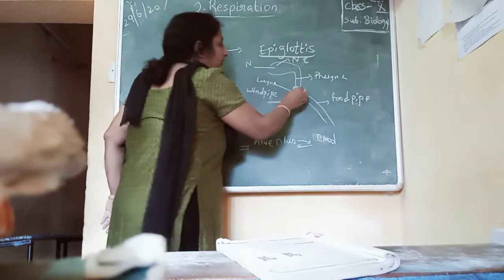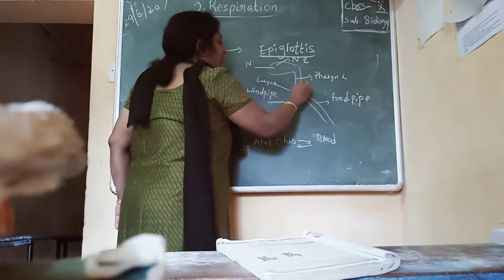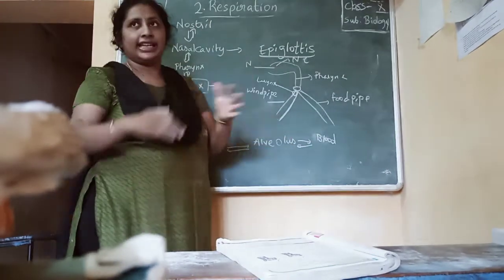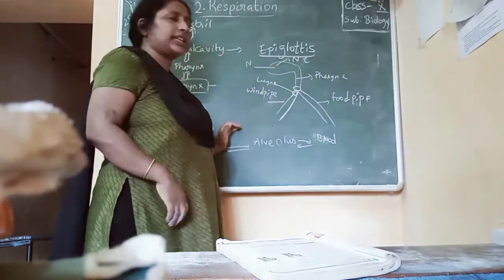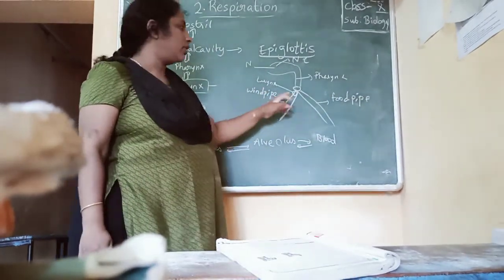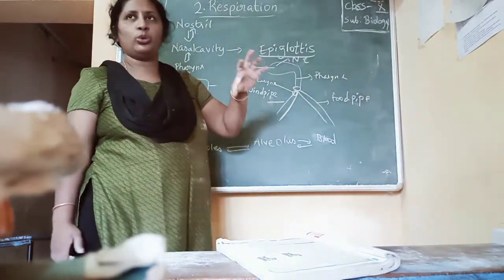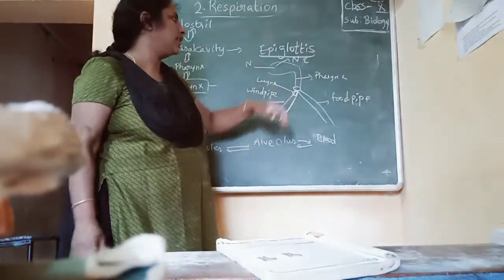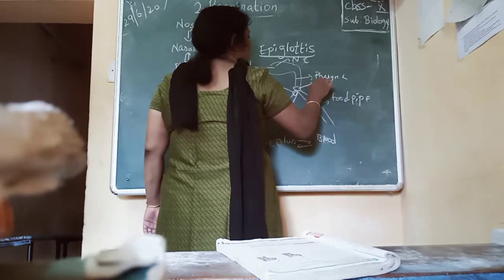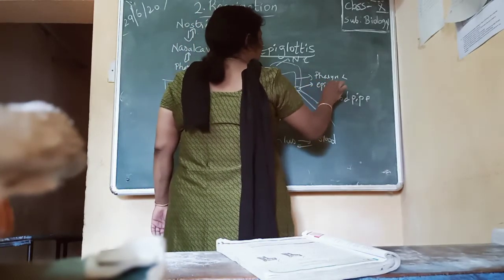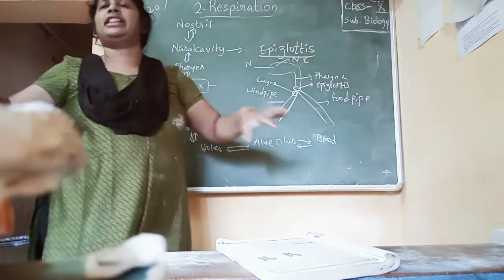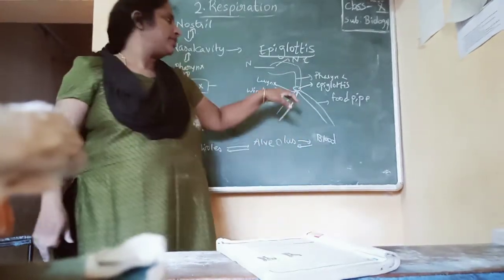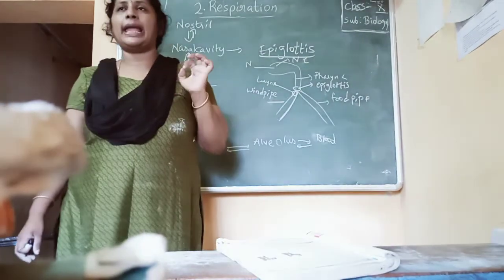So from pharynx you have two tubes. One tube goes to the stomach and one tube enters the lungs. So in the junction, this is our epiglottis. In the junction means from where the two tubes start, there is a structure called epiglottis.